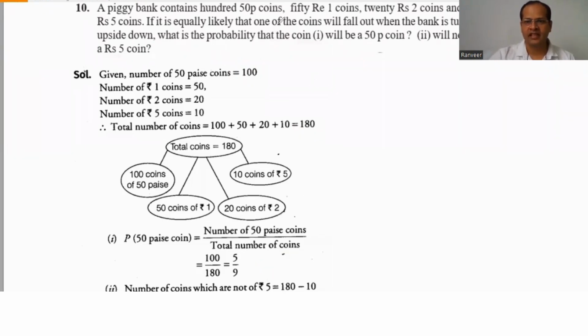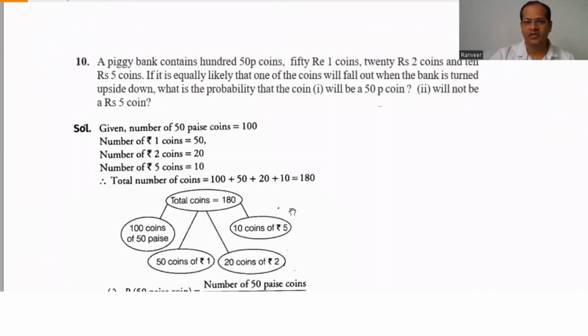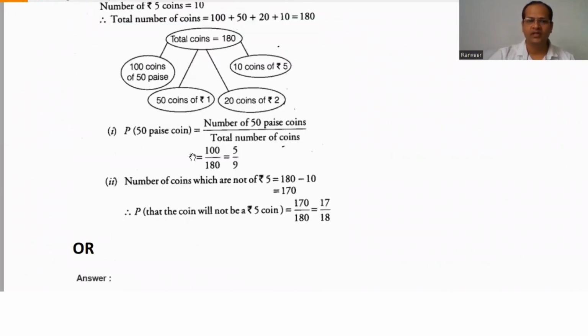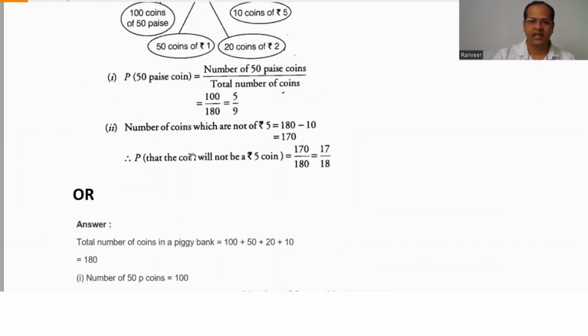Now, next is the probability that the coin will not be a 5 rupees coin. There are two ways we can find this out. First way: total number of coins minus the 5 rupees coin is 18 minus 1, so we just subtract, and it is nothing but 17. So the probability that the coin will not be a 5 rupees coin is 17 by 18.